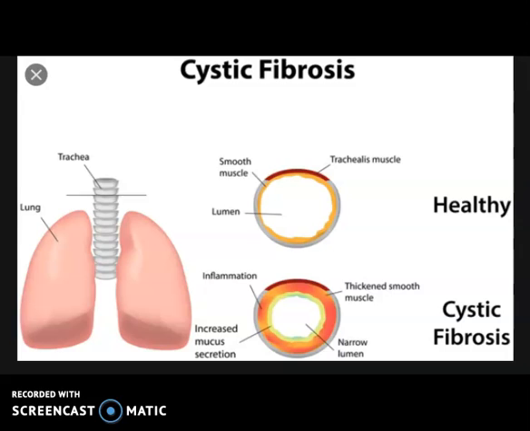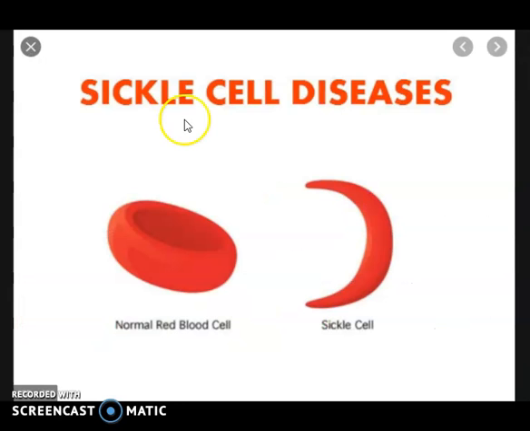Cystic fibrosis is an inherited disorder that damages the lungs and digestive system. Cystic fibrosis affects the cells that produce mucus, sweat, and digestive juices. It causes this fluid to become thick and sticky.